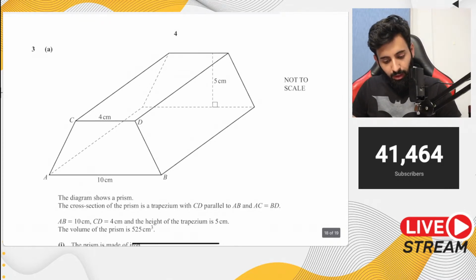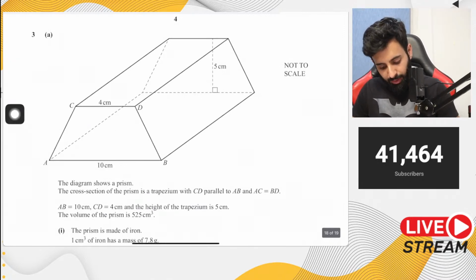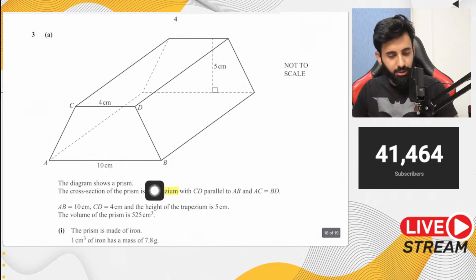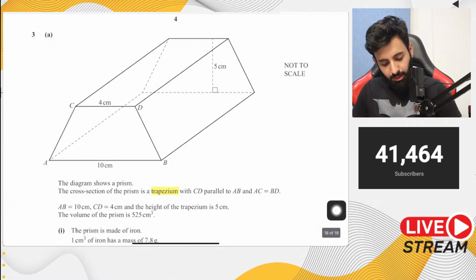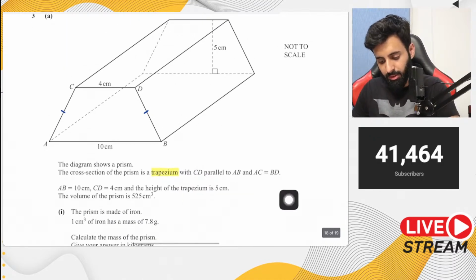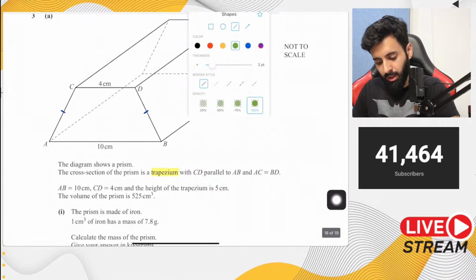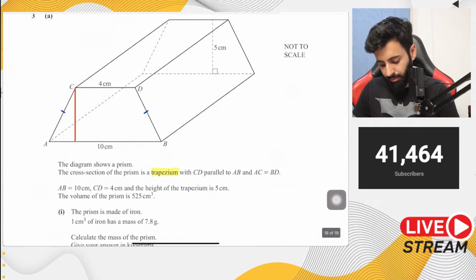So it says here the cross section of a prism is a trapezium. The question is very kind in a way that it has already told you what the cross section is. You don't need to work it out yourself. With CD parallel to AB and AC equals to BD. AB equals to 10 centimeters, CD equals to 4 centimeter, and the height of the trapezium you can see is 5 centimeters. So that means this length right here will also be 5 centimeter. Doesn't matter where you draw it, height is 5.